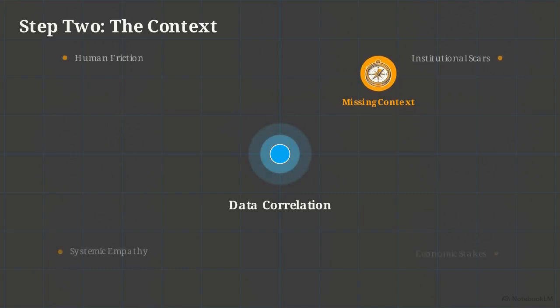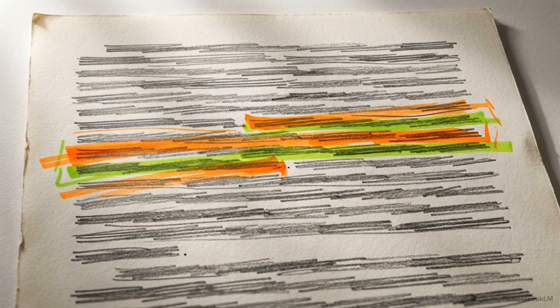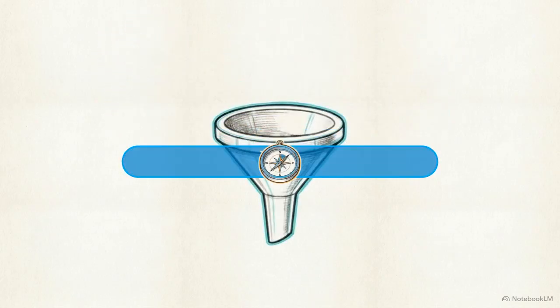Algorithms operate in a vacuum. They are completely blind to environmental realities unless you explicitly map them out. Below your role, type, "Here is the situation." Then write 2 to 3 sentences explaining the unquantifiable business realities of the project. Tell it about your office politics, your client's historical skepticism, or the tight economic stakes your team is facing. Every piece of context you provide narrows the scope of the engine's processing pathways. It strips away internet consensus and forces the model to calculate based on your specific environment.